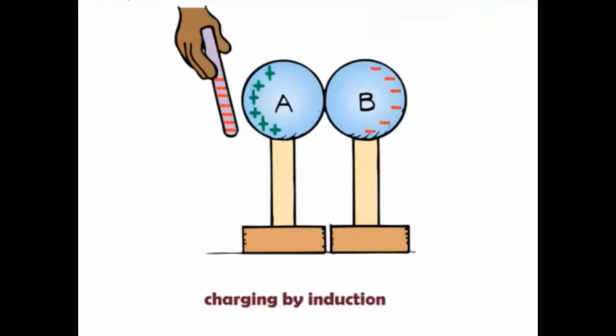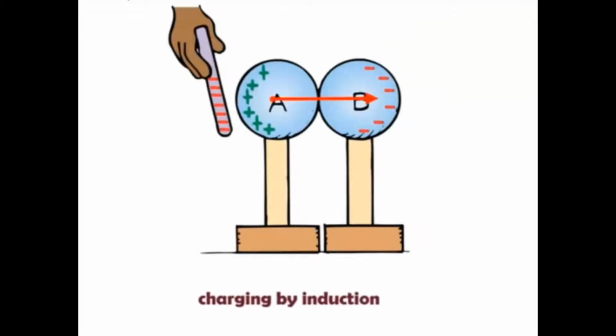You will see here that not all the electrons, but most of the electrons from sphere A are moving towards sphere B. This is because, due to the negatively charged glass rod, the electrons experience a repulsive force.